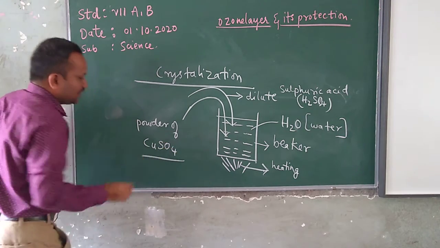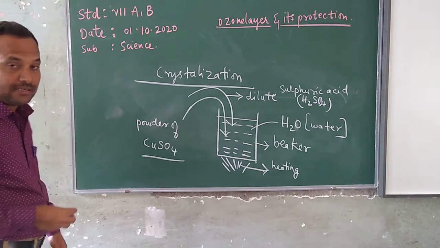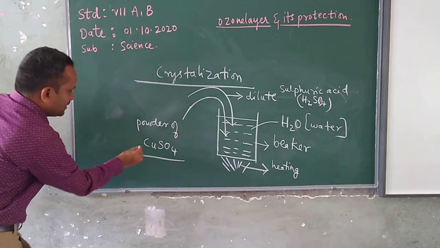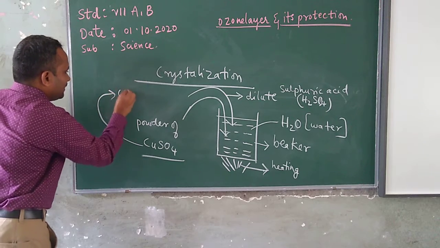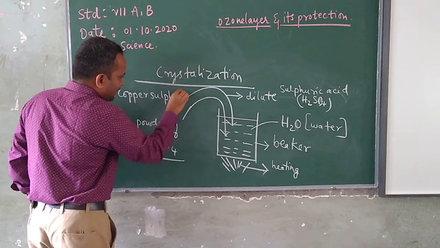CuSO4. What is CuSO4? Copper sulfate. This is nothing but copper sulfate.